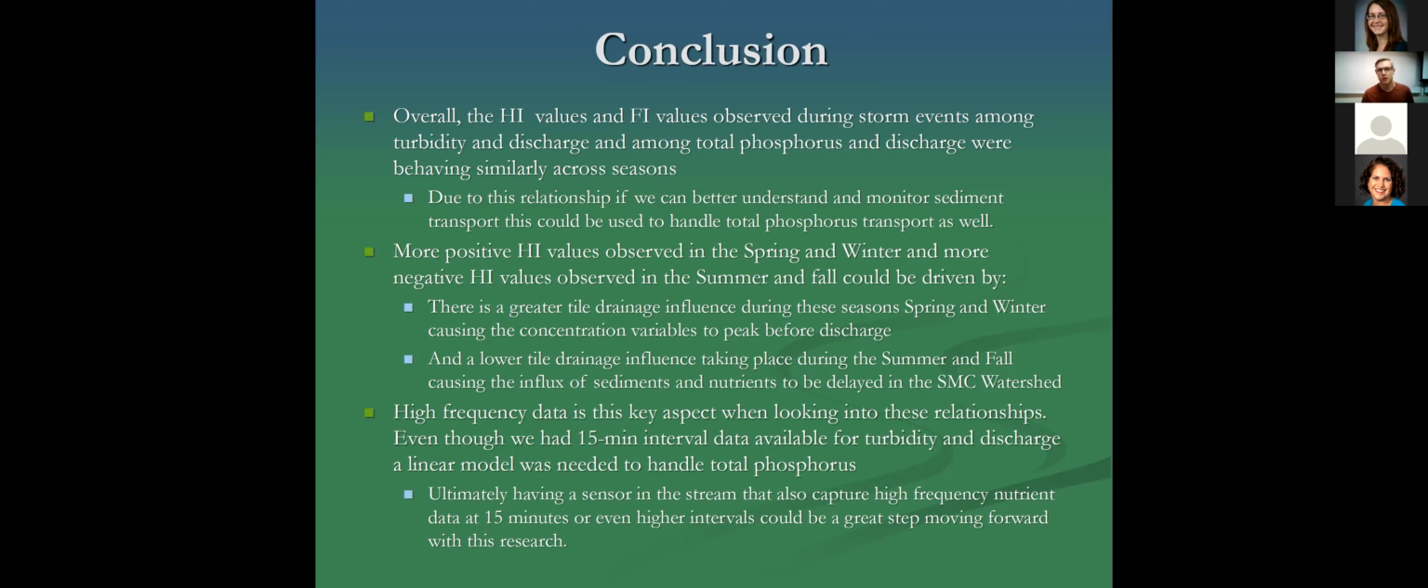Ultimately, the key to this research was high frequency data. And even though we had high frequency data for turbidity and discharge, a generation of a linear model was still necessary to handle the total phosphorus dynamics. And so moving forward in this research, having the availability of a sensor that could detect high frequency nutrient data on 15-minute intervals or higher could be a great step moving forward.